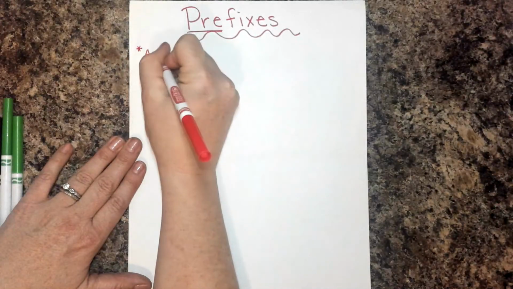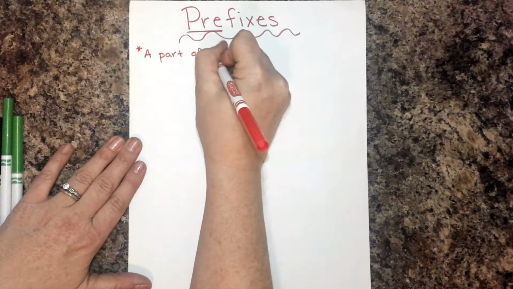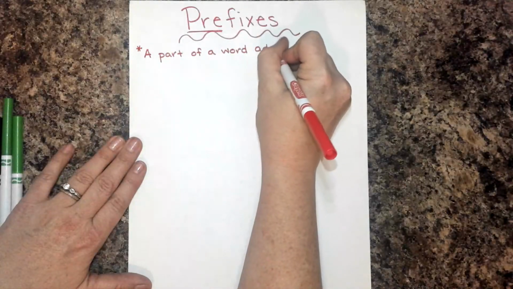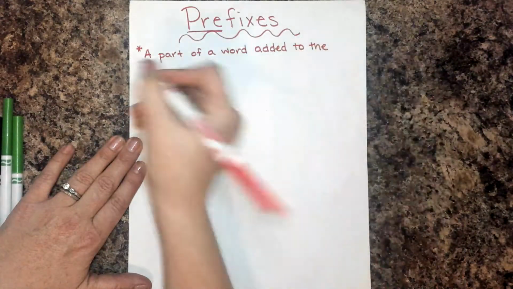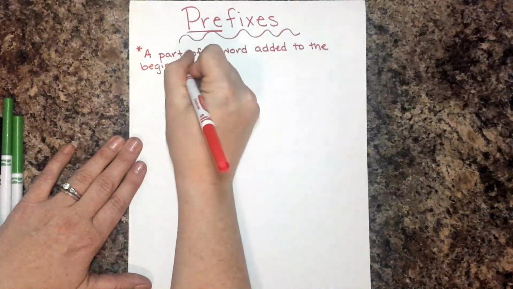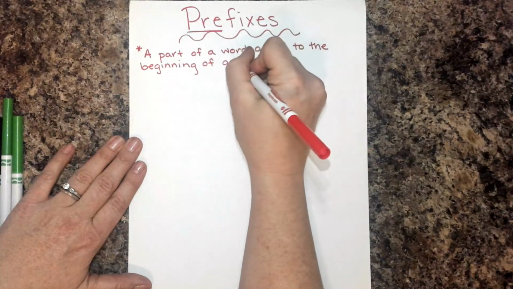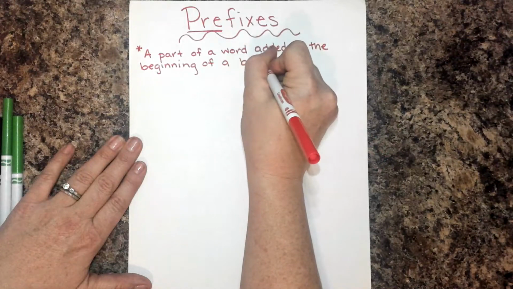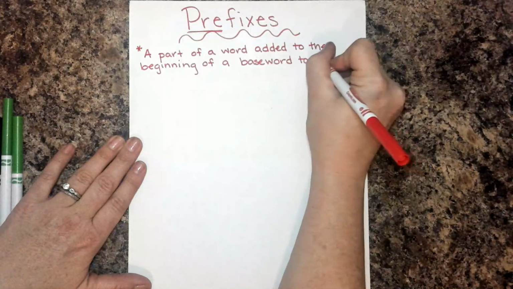So a prefix is, let's give a definition. It's a part of a word added, and this is the part that's important, added to the beginning of a base word or a root word to change the meaning.